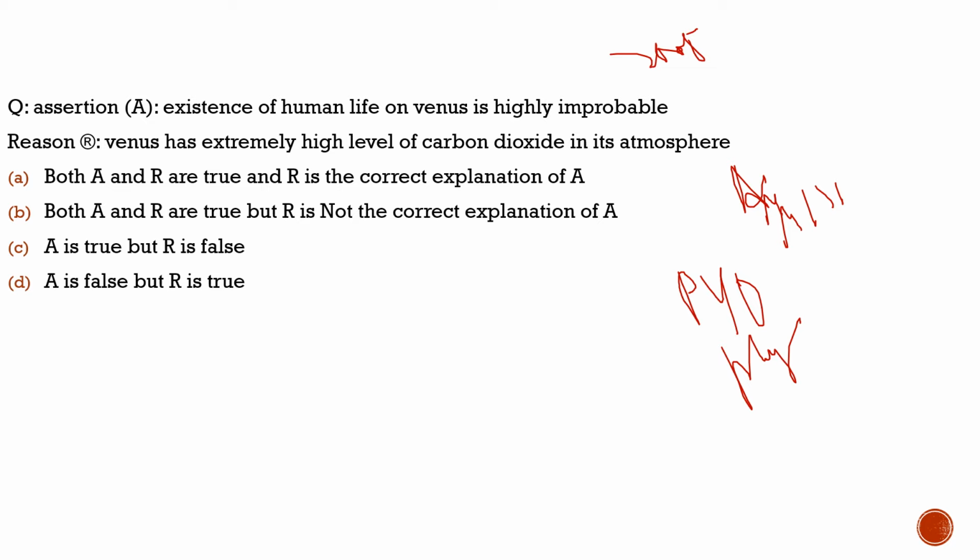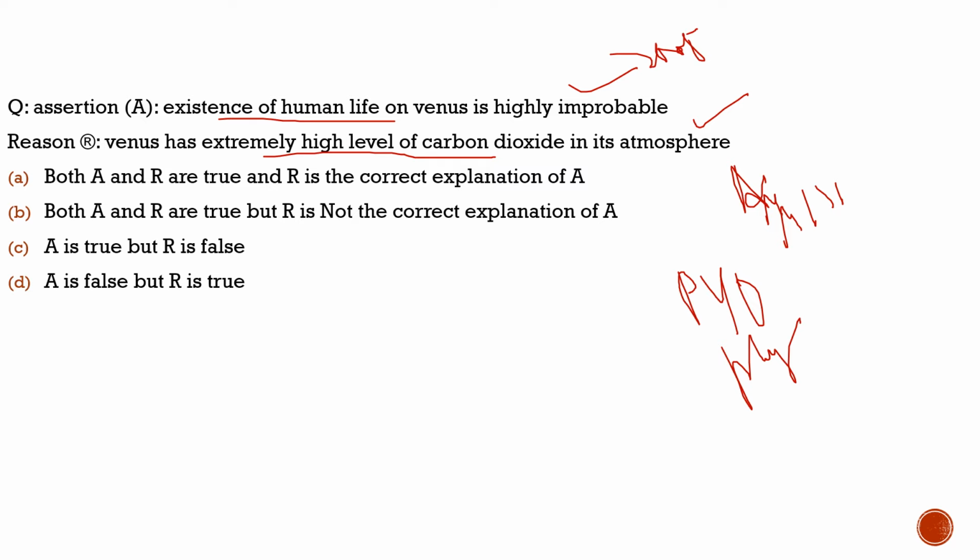In these questions, please first look at the assertion only, read it only, don't look at another statement. Here the first statement says existence of human life on Venus is highly improbable. 100% correct. It is highly difficult. So nothing wrong with this statement. And the second statement is knowledge based. It says Venus has extremely high level of carbon dioxide in its atmosphere. If you know this statement, then only you can mark it correctly. And that is true also. It has high levels of carbon dioxide in its atmosphere.